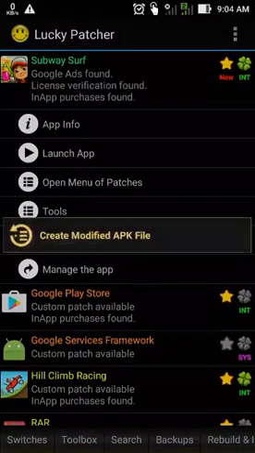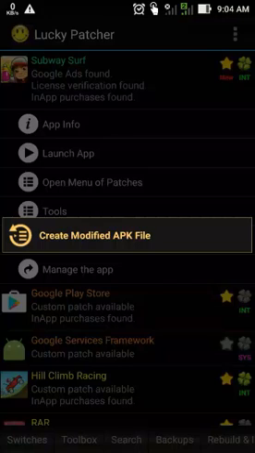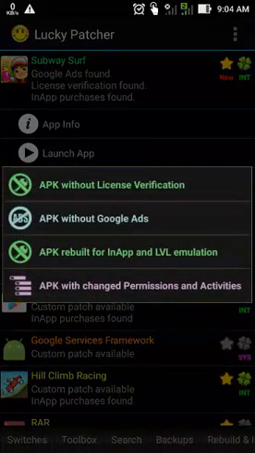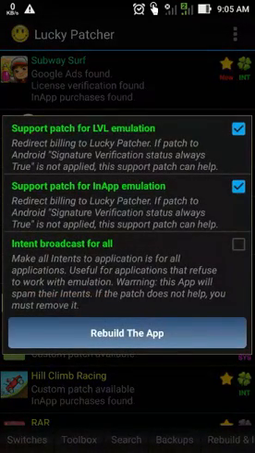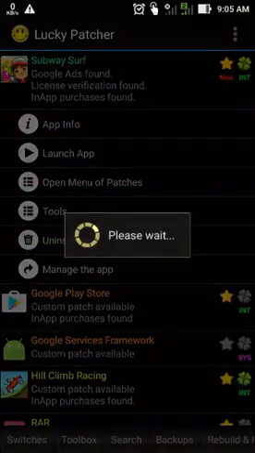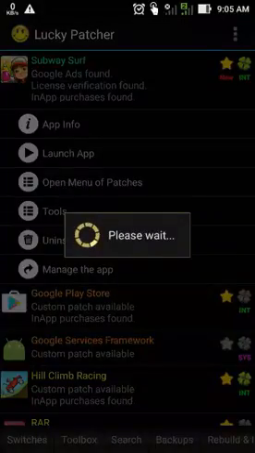You have to click on the menu of the patches, and then click on create modified APK file. From the top, the third option comes: APK rebuild for in-app and LVL elimination. You have to click there. Okay, click on rebuild the app. Wait for some moments, it will take a few, 3 to 4 minutes.